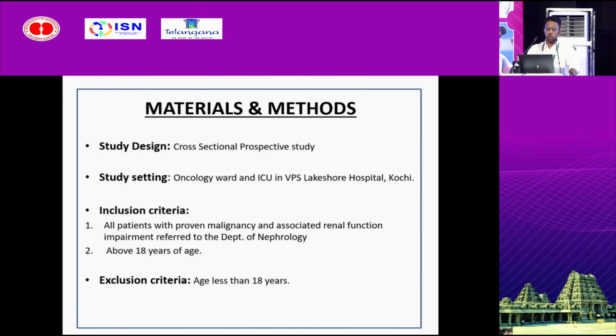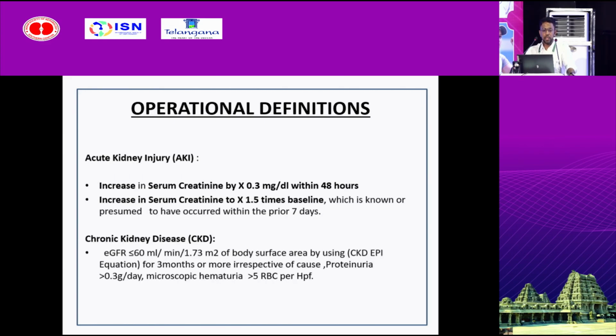All patients with proven malignancy and associated renal function impairment, and those above 18 years of age, were included in the study. Those less than 18 years of age were excluded. These were the operational definitions. We define acute kidney injury as an increase in serum creatinine by 0.3 milligram per deciliter within 48 hours, and an increase in serum creatinine to 1.5 times baseline, which is known to have occurred in the prior 7 days.